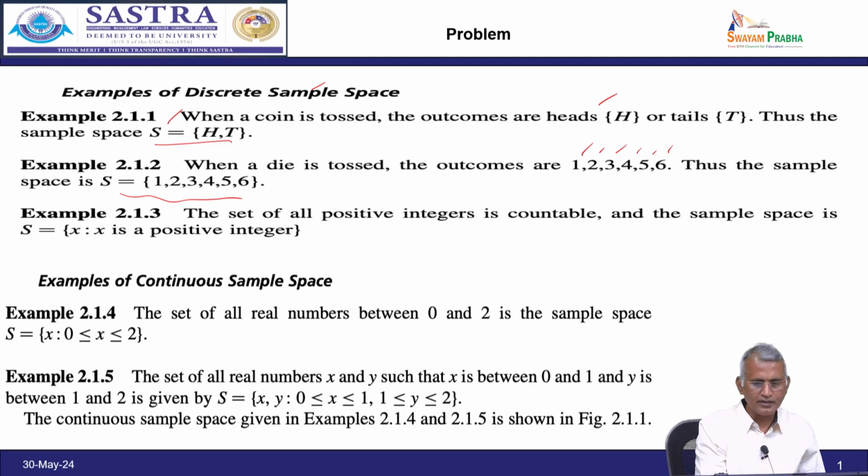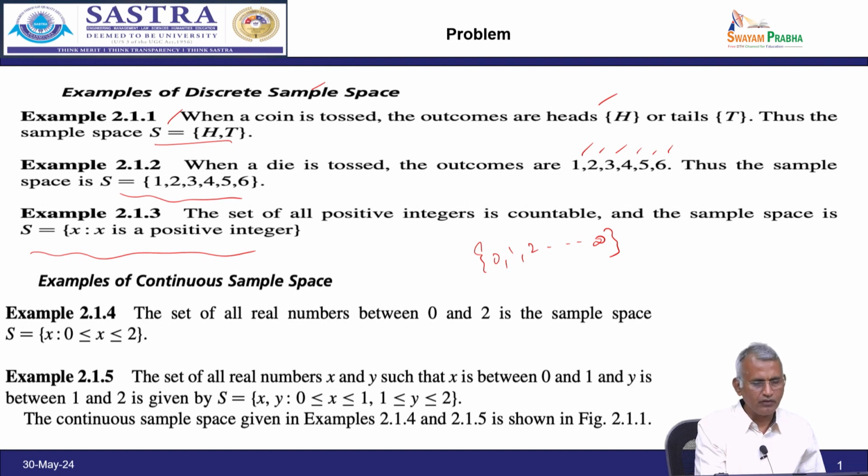Now, another example, the set of all positive integers. It starts from 0, 1, 2, 3 and so on to infinity. Now, it is countable. Countable means counting: 0, 1, 2, 3 and so on, we are counting, right. So what is the sample space? In mathematical set notation, it is {x such that x is a positive integer}. This is the way we can express the set of all positive integers, which is countable. So keep this in mind.